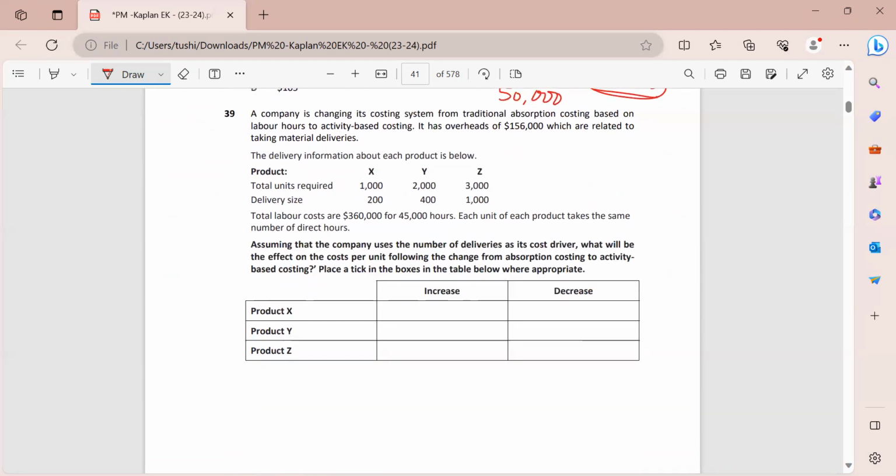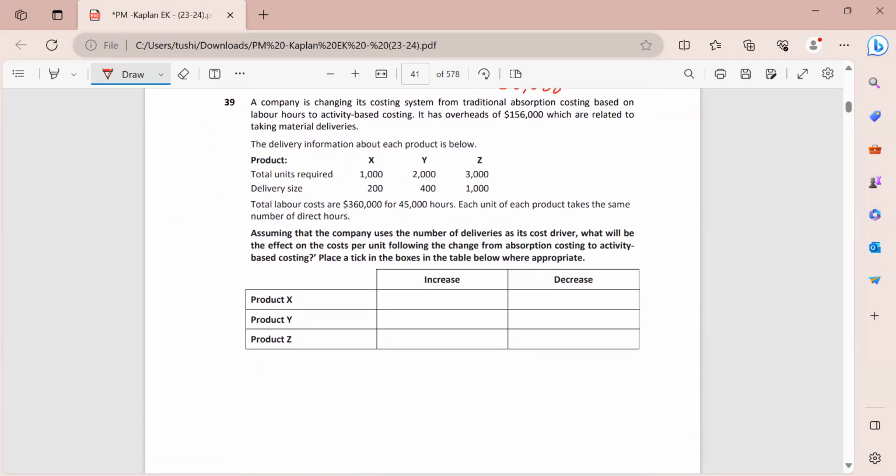Now moving on to question number 39. A company is changing its costing system from traditional absorption costing based on labor hours to activity-based costing. It has overheads of these many, which are related to material deliveries. So we have the units required, delivery size, all of the information that is given to us over here. And then let's read the requirement. Assuming that the company uses the number of deliveries as its cost driver, what will be the effect on the costs per unit following the change from absorption costing to activity-based costing? Place a tick in the boxes.